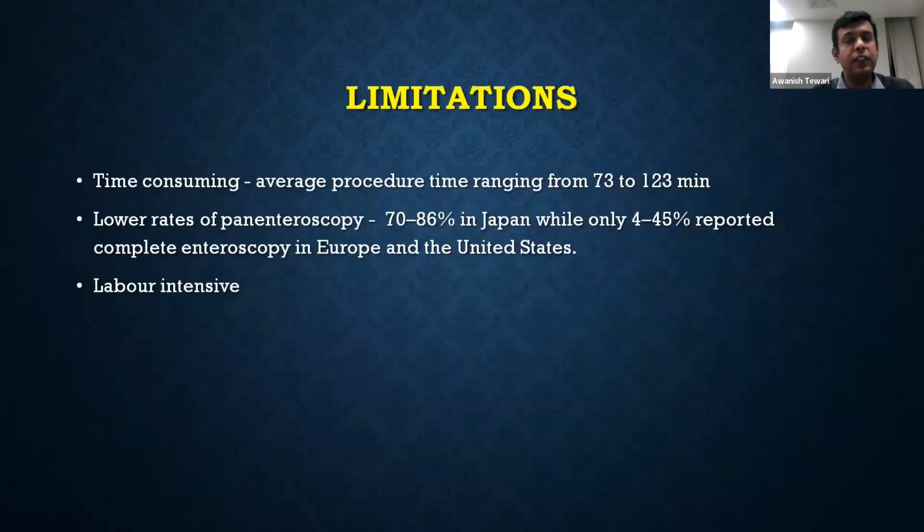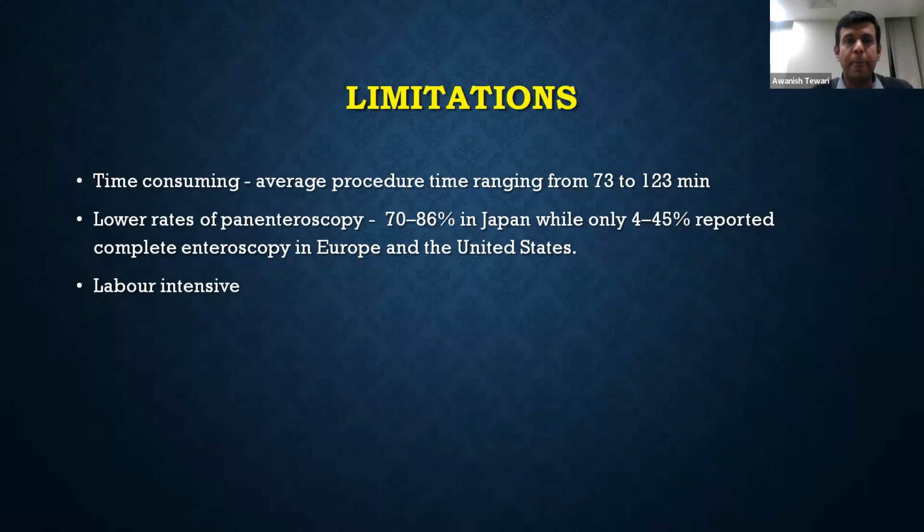The limitations of balloon-assisted endoscopy are that it is time-consuming, with an average time ranging from 75 to 120 minutes. It has lower pan-enteroscopy rates, though in Japan it has been reported at 70 to 86%, while in other studies it is 4 to 45%, and it requires more than two endoscopists or more than 2 persons to perform this procedure.